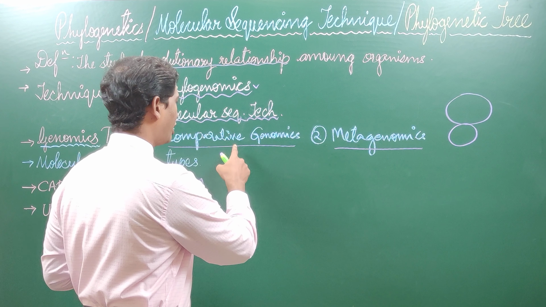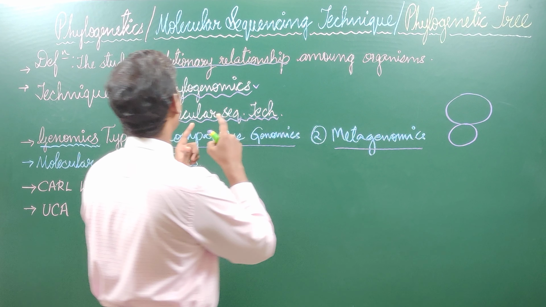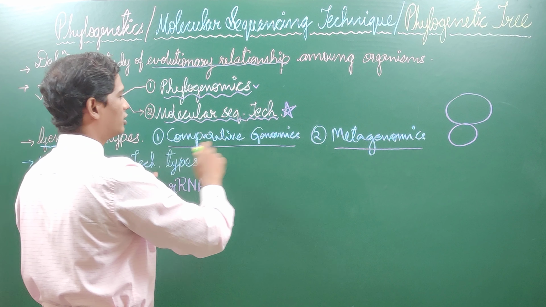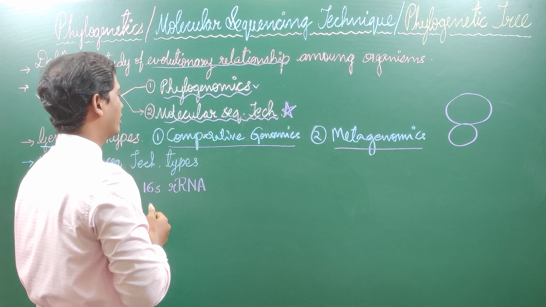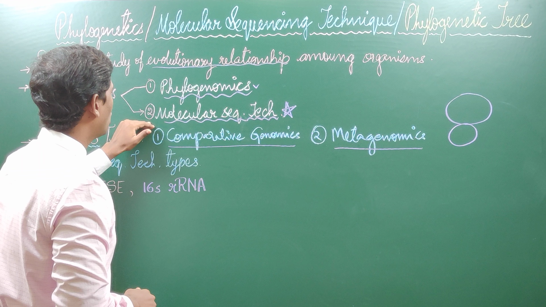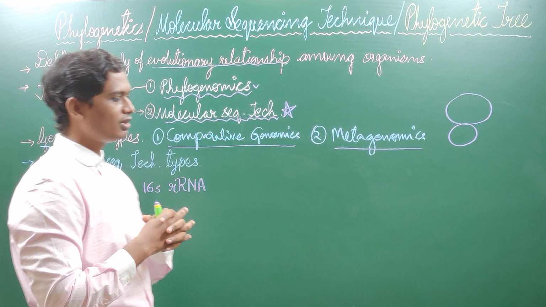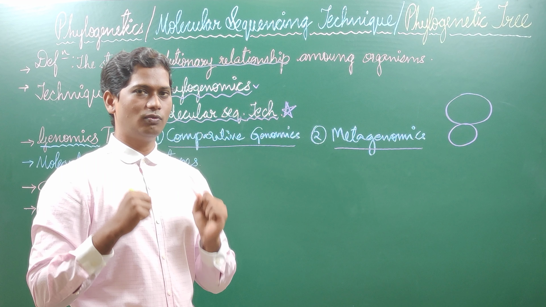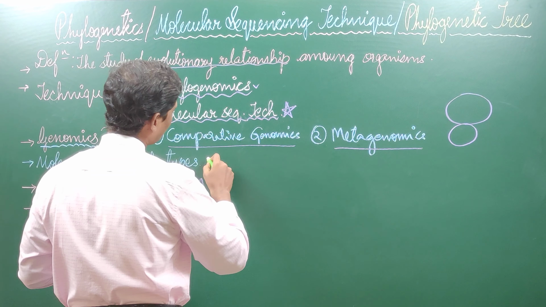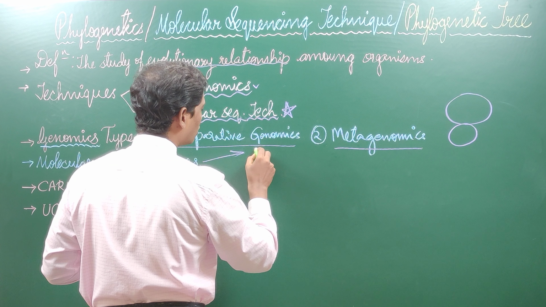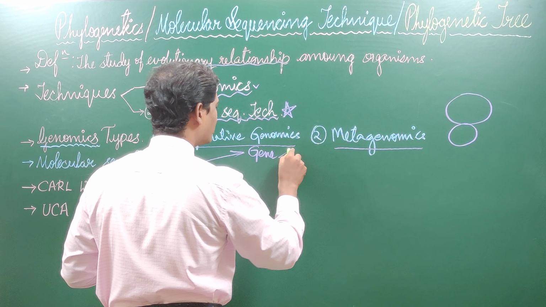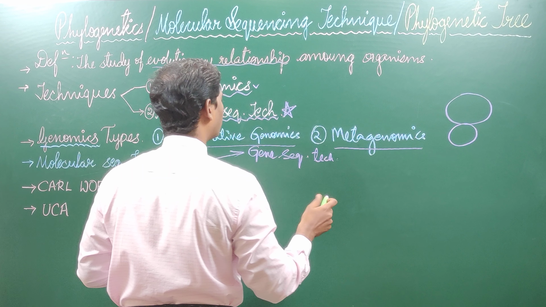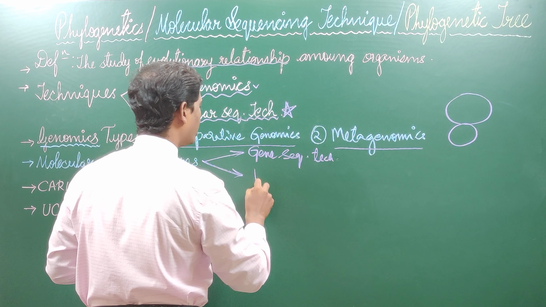See, one more thing. Comparative genomics and metagenomics both employ molecular sequencing technique. Okay, let us understand what the molecular sequencing technique is about. In molecular sequencing technique also there are two types. What are those? First is the gene sequencing technique, and second is the protein sequencing technique.